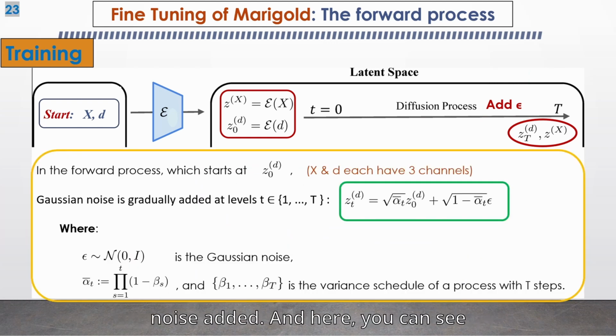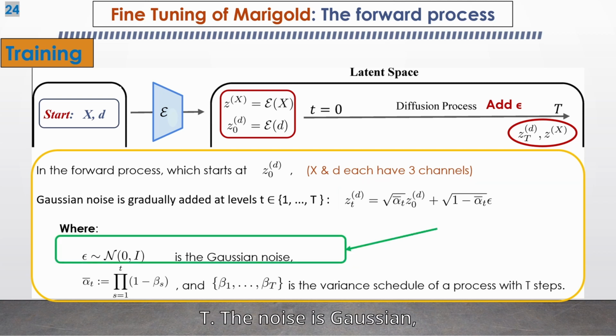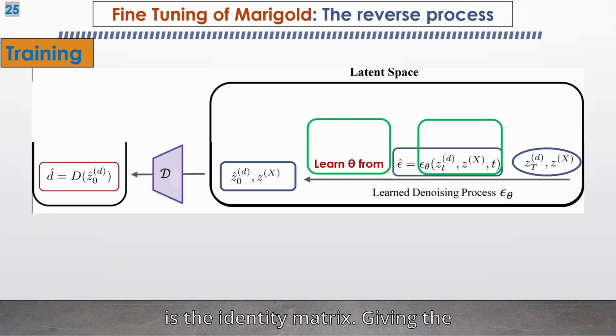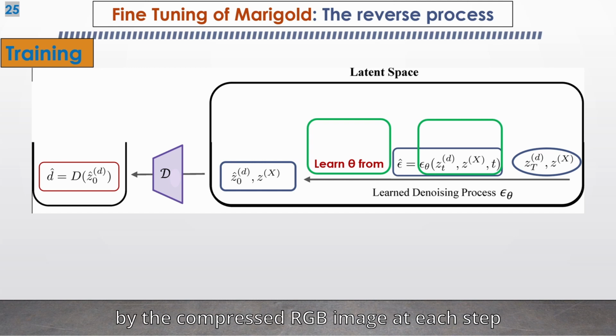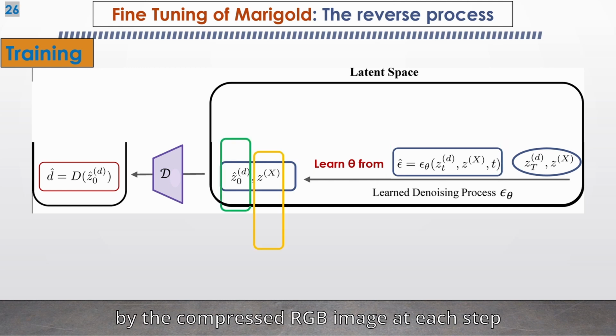And here you can see the formula for adding the noise epsilon to the depth image at each time step or level t from 1 to capital T. The noise is Gaussian and it has a mean of 0 and the variance is the identity matrix. During the denoising process, parameters theta of the denoising model epsilon theta will be learned in a conditional way, conditioned by the compressed RGB image at each step t.